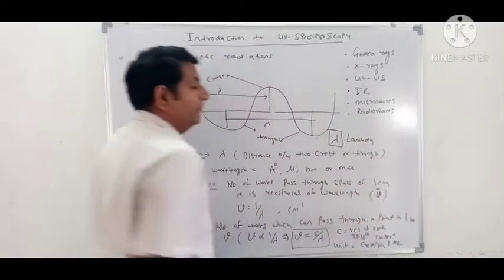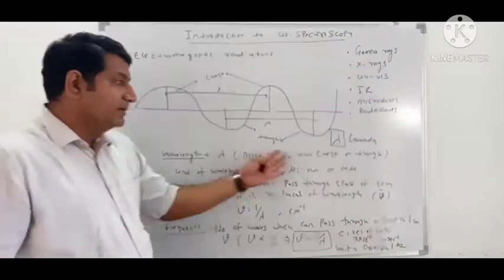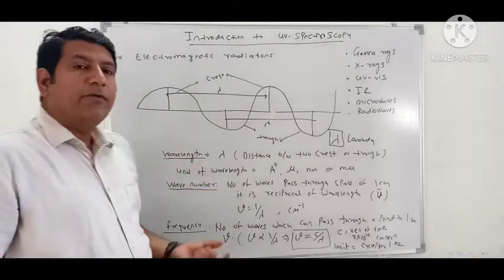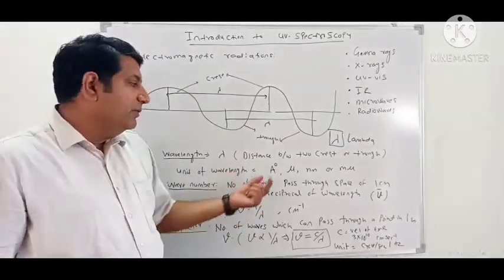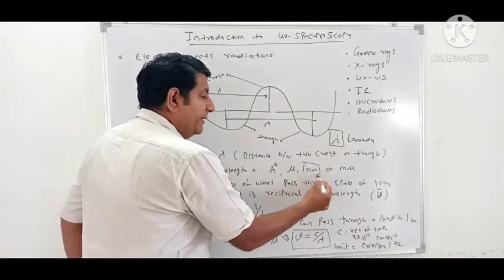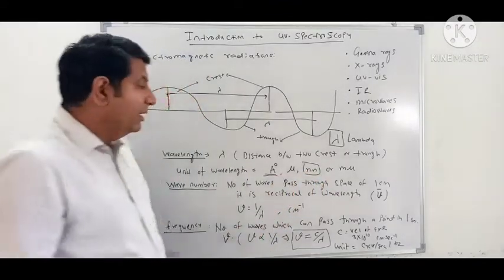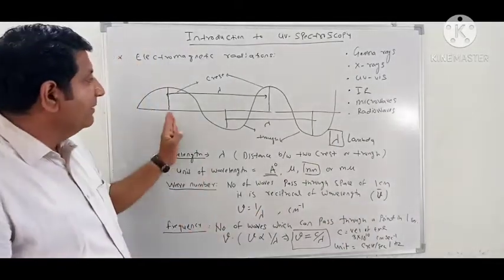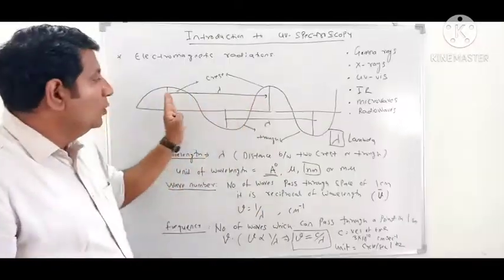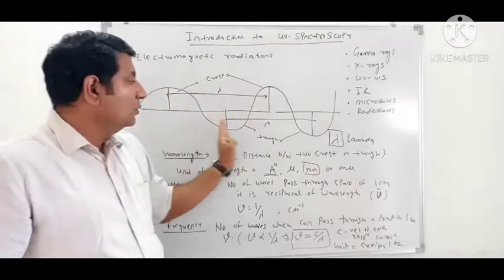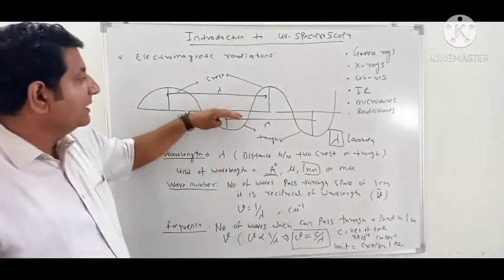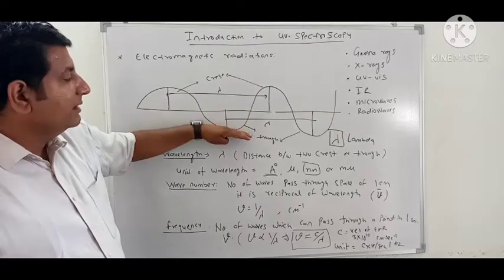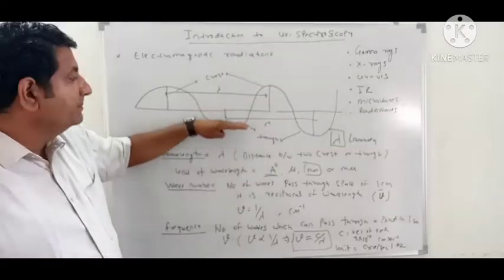Lambda is the terminology used to denote the wavelength, and the unit of wavelength is generally nanometers, angstrom, microns or millimicrons. So what is wavelength? Wavelength is the distance between two consecutive crests or two consecutive troughs. Crests are the elevated bulged portions above the line, and troughs are the depressed portions below the line.